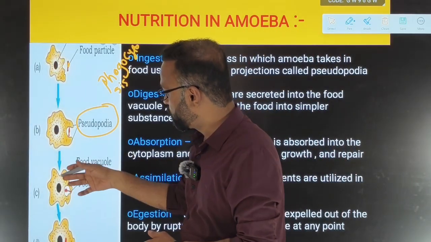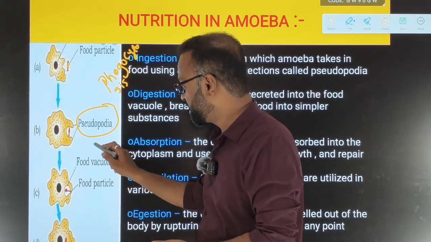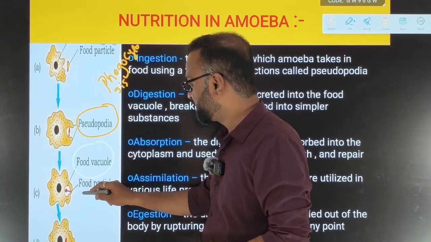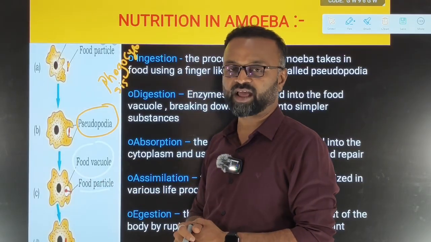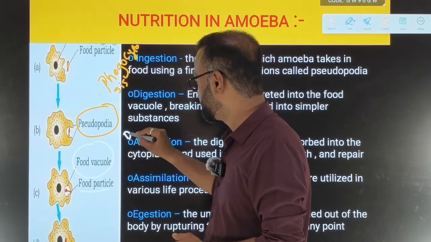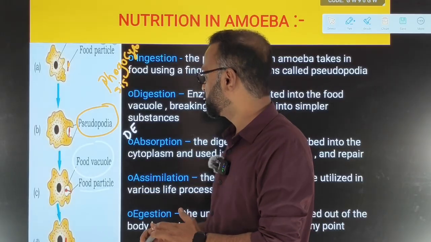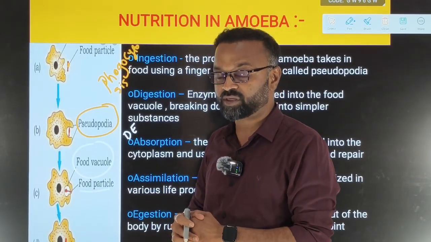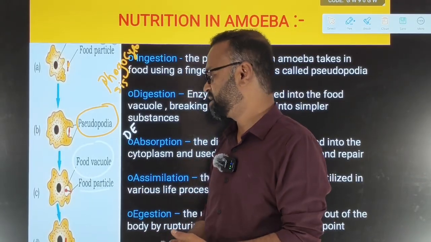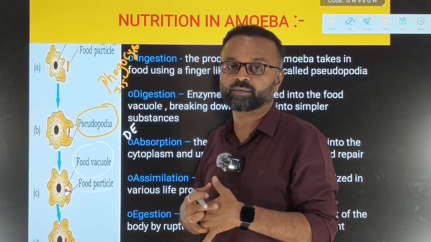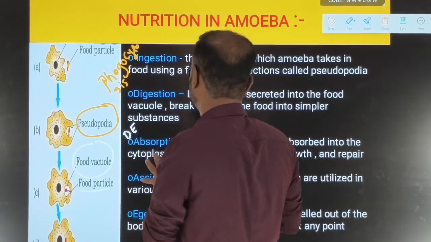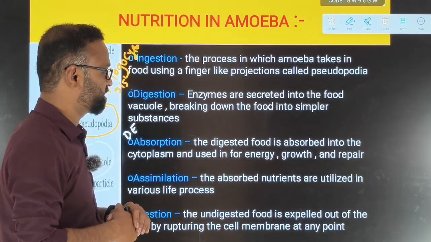Once the food goes inside the body, it creates the food vacuole. Inside that, what will be there? The digestive enzymes will be there. They will break down the complex food substance into simpler food substances, and that gets utilized inside the body. This is how digestion takes place. Let us try to understand step by step.